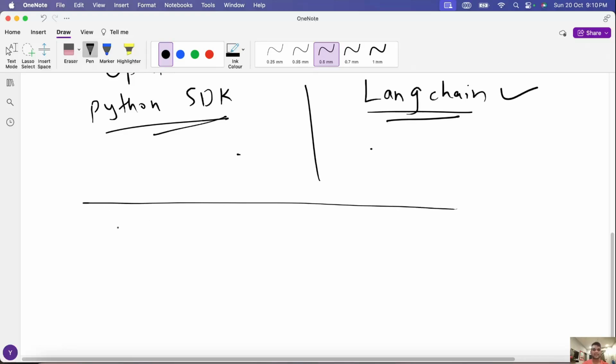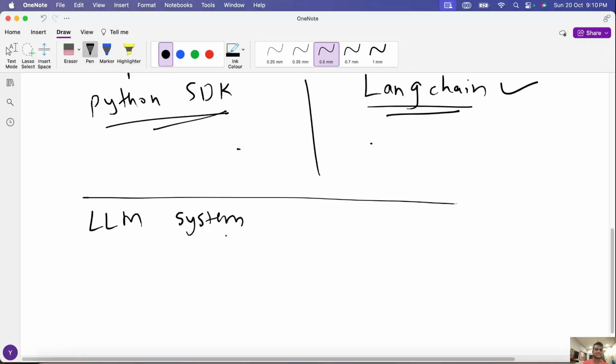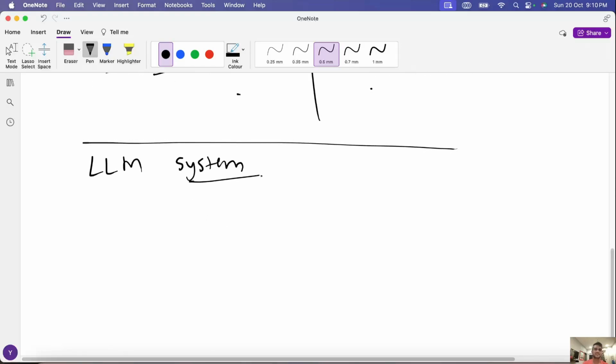So with that said, let me give you a very quick intro on what exactly we mean by an LLM based system. When we say this, system here means a software system, of course, where an LLM component is present. So let's say this is your LLM block, where you give your question and you get an answer, and both of these are in natural language.